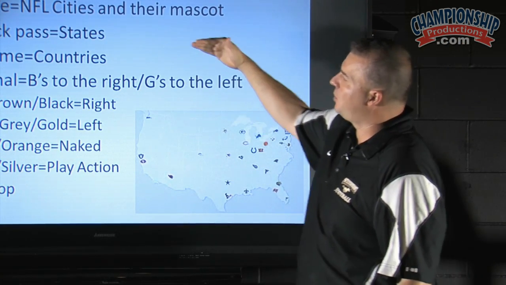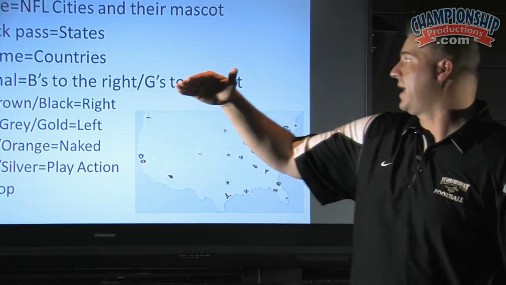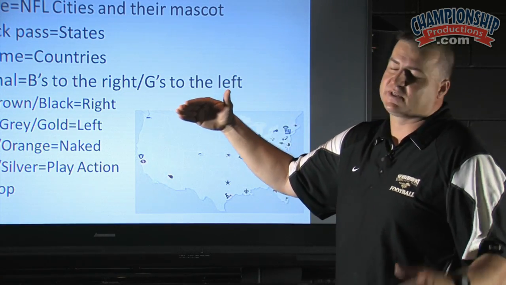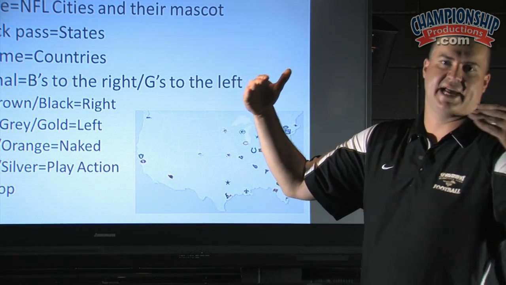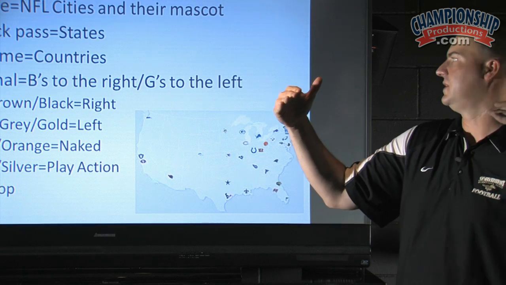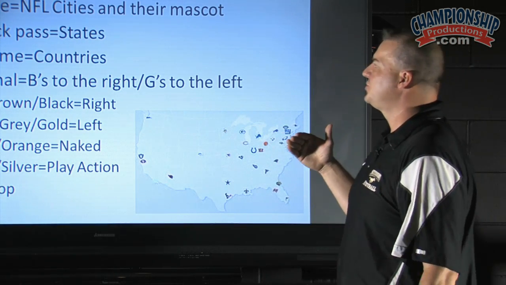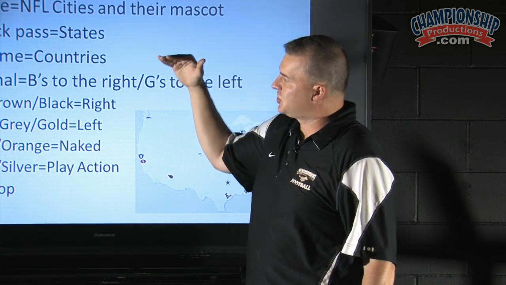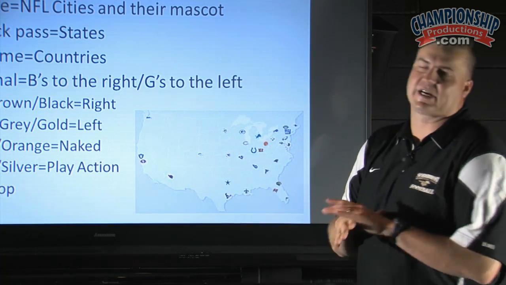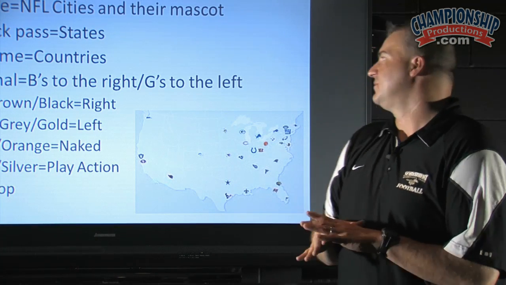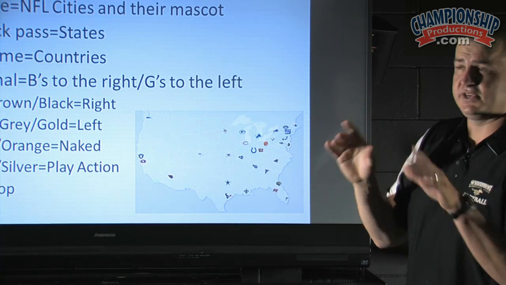One of our big teaching points in dropbacks with states is Missouri is our mesh. So that's our mesh. The opposite of mesh is Kansas. If you know anything about geography, Missouri and Kansas don't like each other. So they're the opposite of each other, even though they're right next to each other. So that's how the teaching started with it. And we would just signal it that way. So when we talked about Missouri, everybody knew that was mesh. That was a concept, but the play is Missouri. Just like run game, the play is Chicago.